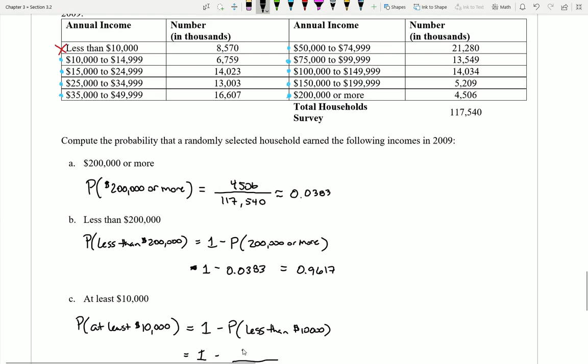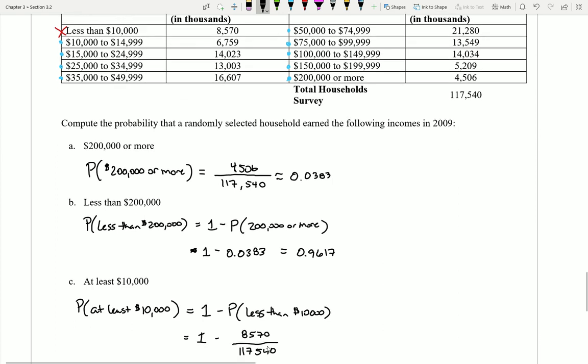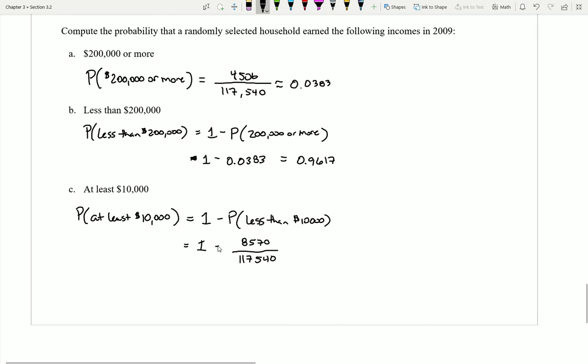It was the case that 8,570 of them fall into that first category. And so if I go to a calculator and I actually type this out, my 1 minus this particular fraction, and go ahead, you actually go to your calculator, type it in, and double check me, but I think I end up with the total value of 0.9271. So this can save a lot of time, a lot of time.